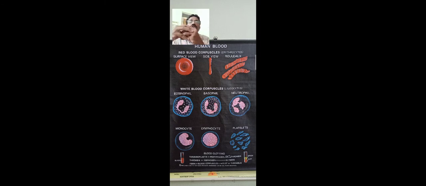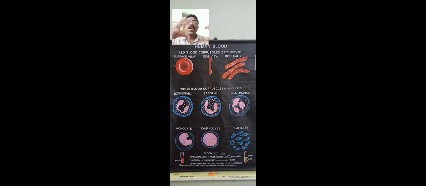When it reaches different cells, the hemoglobin releases the oxygen to the cell and again it gets free. So this process continues. So that is the function of red blood cells. Red blood cells are oxygen carriers. Okay, hemoglobin helps to carry oxygen.